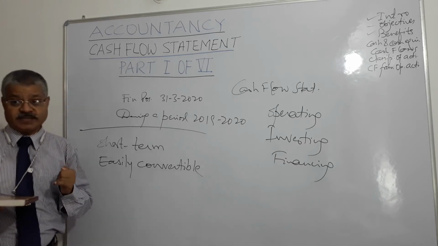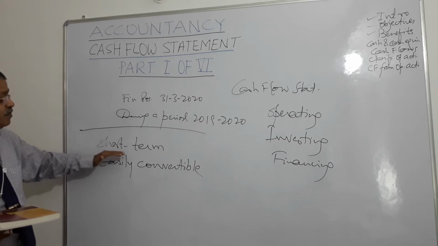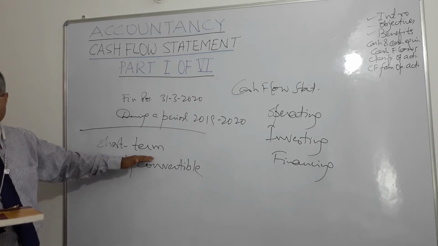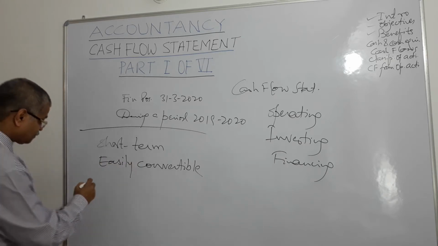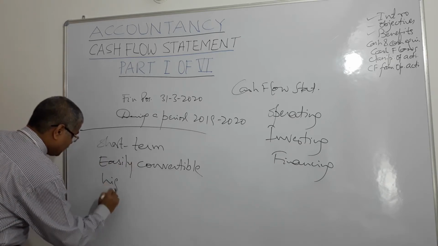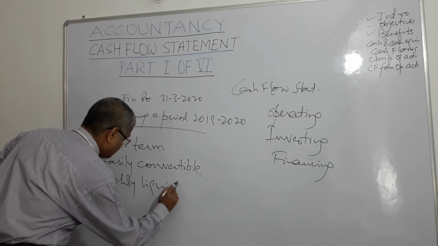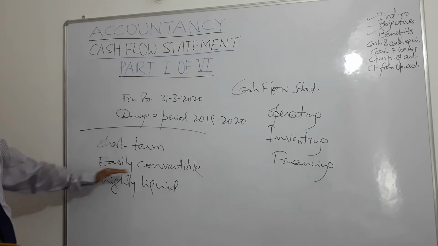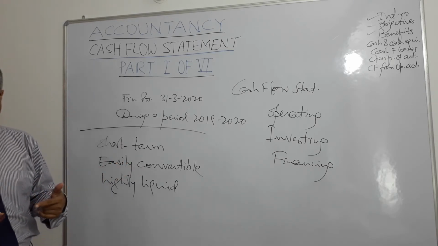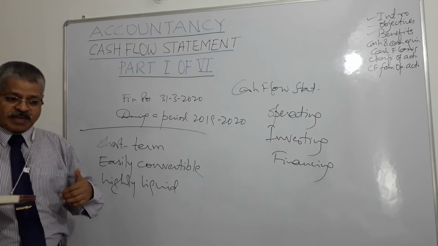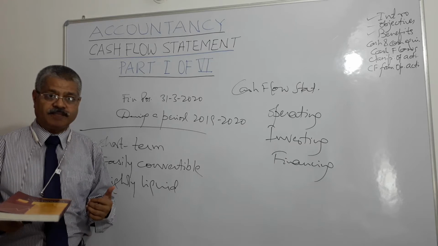What are those conditions? First, the investment must be short term. Second, it must be highly liquid, easily convertible. Whatever I am holding as equivalent to cash, I must be able to convert it into cash easily.